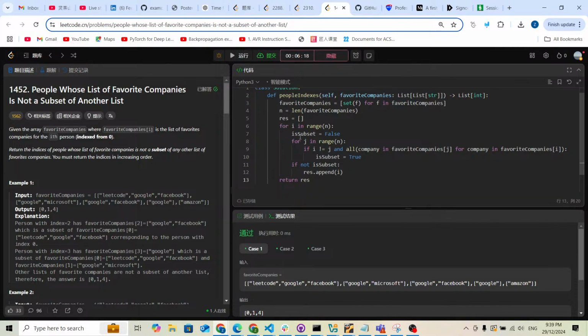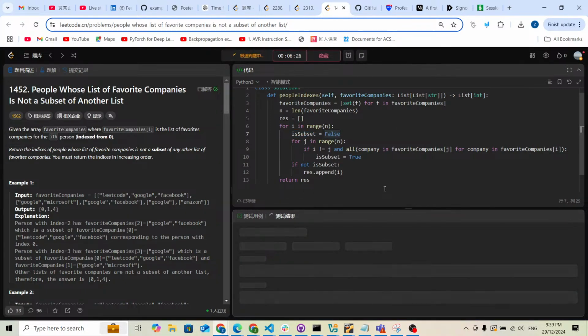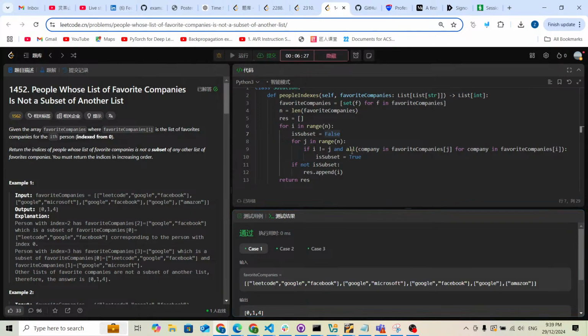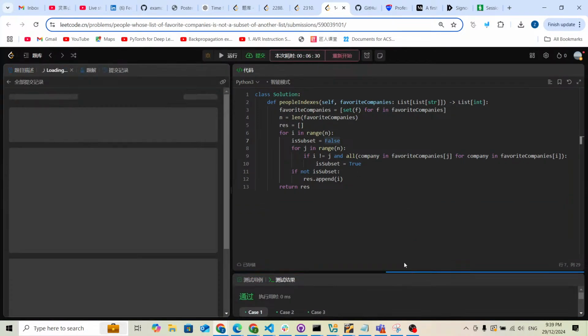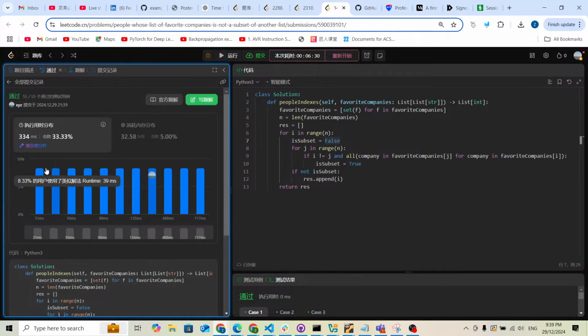As you can see, if you set a flag, it's really easy to understand the logic. Now let me run it to check. As you can see, it works. Now let me submit it to prove it can pass all testing cases. And it passed all testing cases.